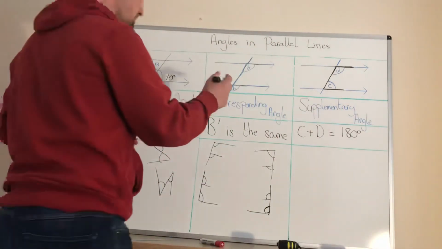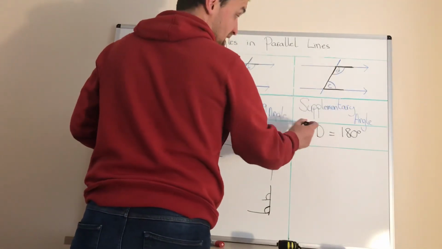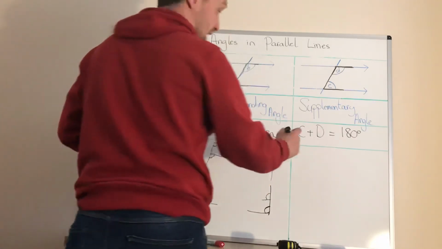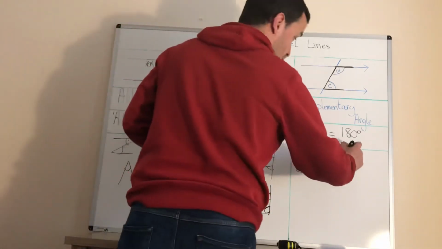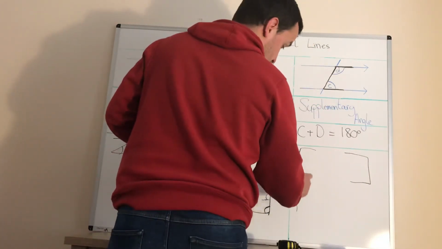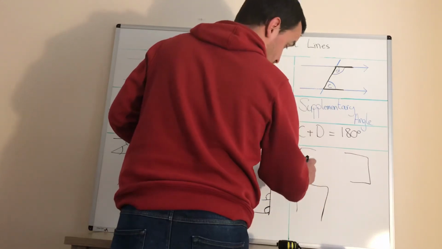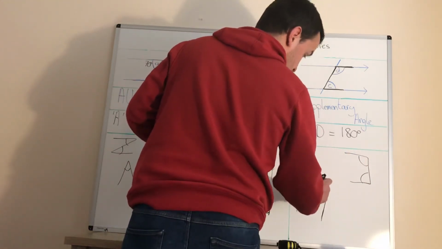So that's for the C angle, a supplementary angle, C and D equal 180 degrees. Again, I've given it to you in a nice way. They could do that, they could do that, they could do that. So these would be your angles that you're looking for.